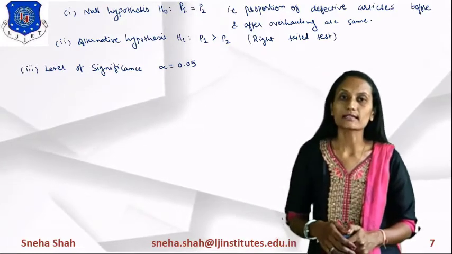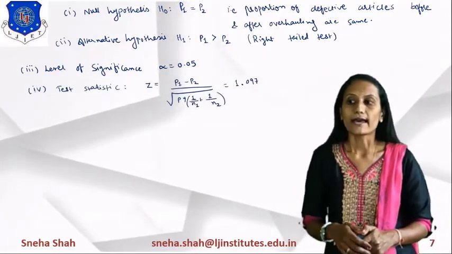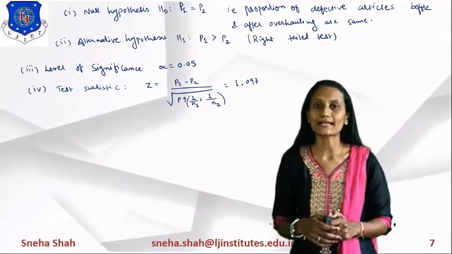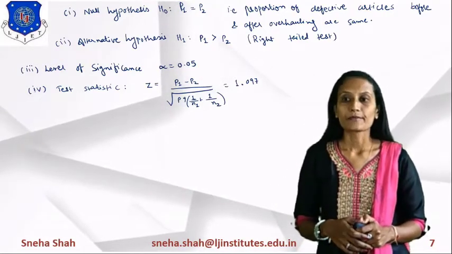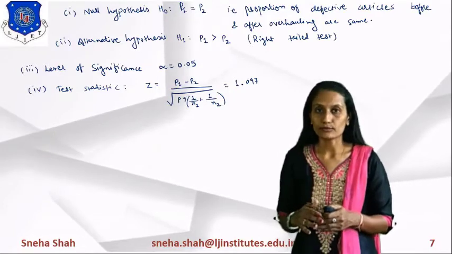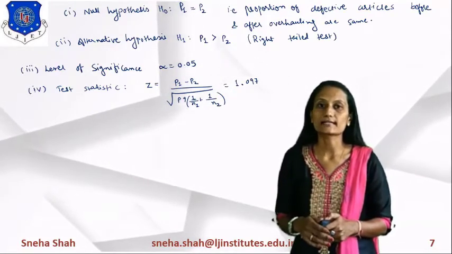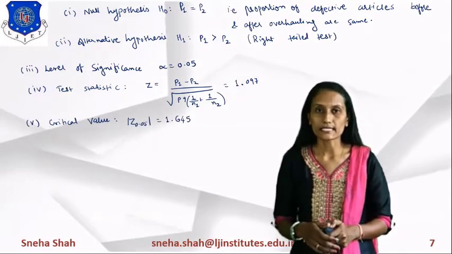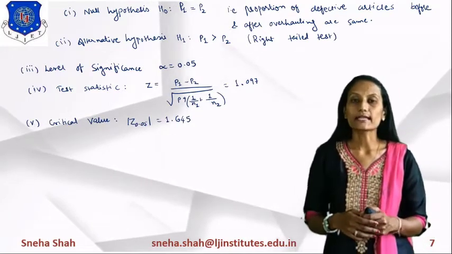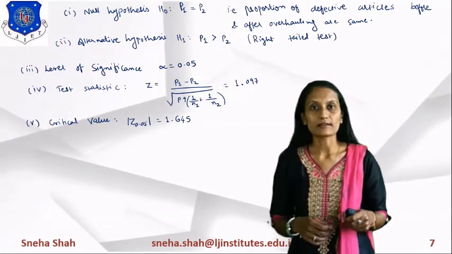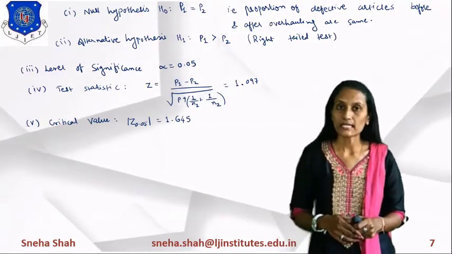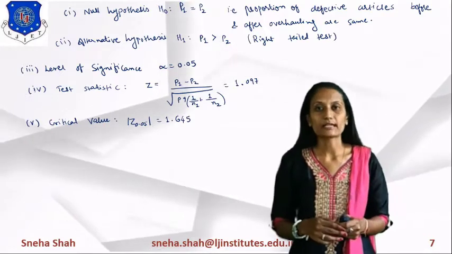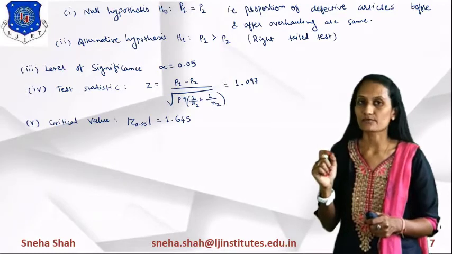Now the next thing is finding the test statistic, whose value is z, and z equals P1 minus P2 upon the square root of P into Q into the bracket 1 upon N1 plus 1 upon N2. If we put in all these values, then after solving, it gives the final answer as 1.097. Now the next thing is to find the critical value of z. We take the level of significance 0.05, so when we find the value of z at 0.05, from the z table we can find its value equals 1.645.